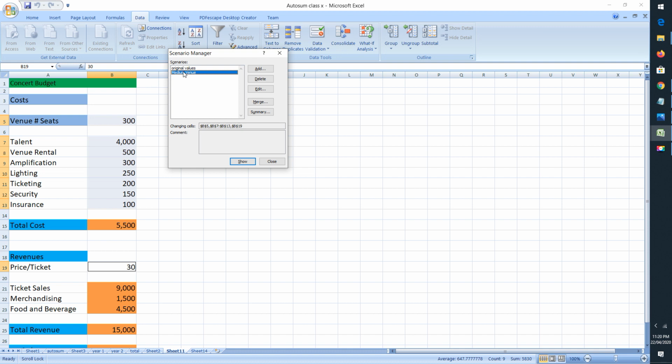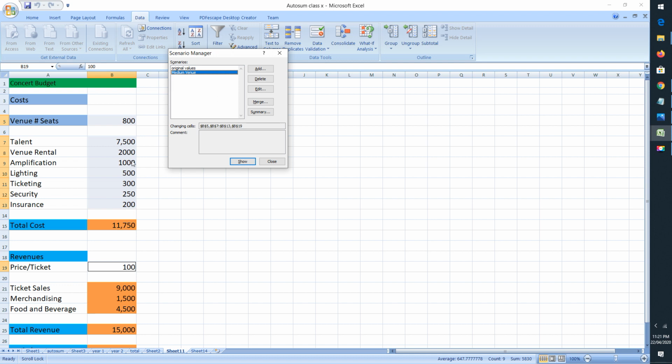So I have created another scenario. For this scenario, if I want to show whatever values are displayed here, I have selected medium venue, and if I click on show, you can see the changes over here. Here you can see now the venue seats represent 800, talent 7500. So all those values that we have changed, they have been applied over here.